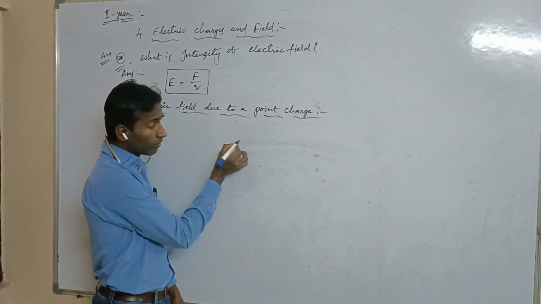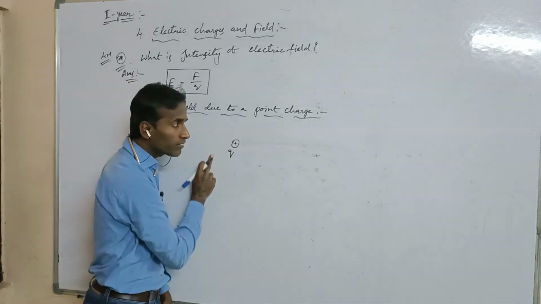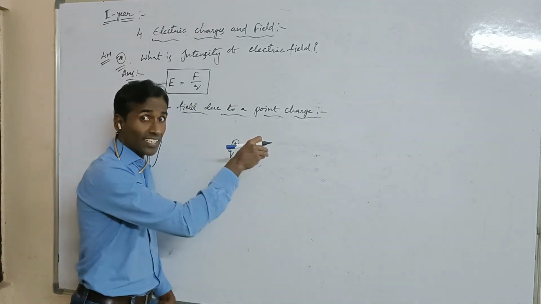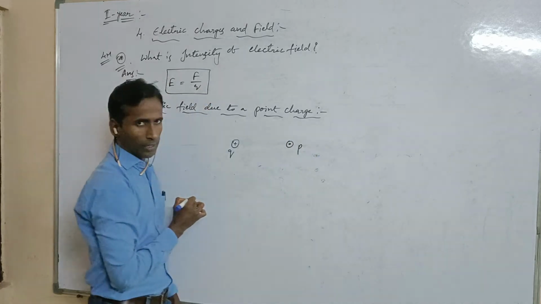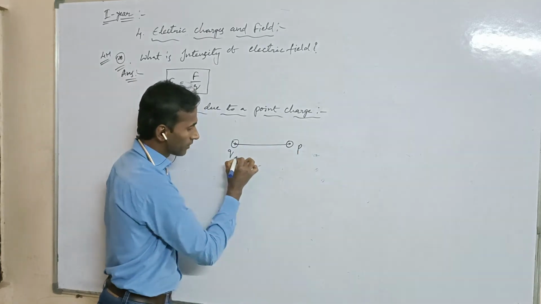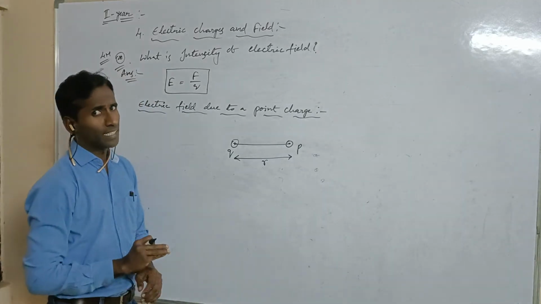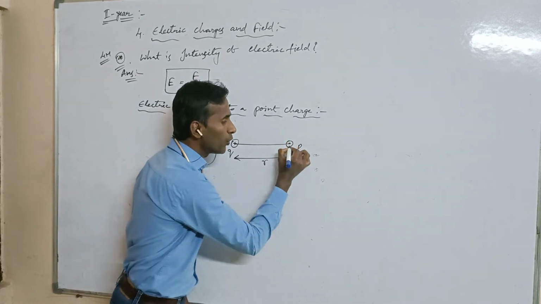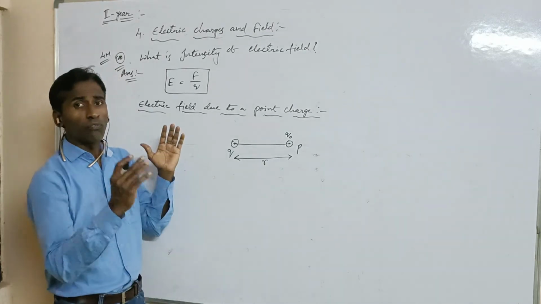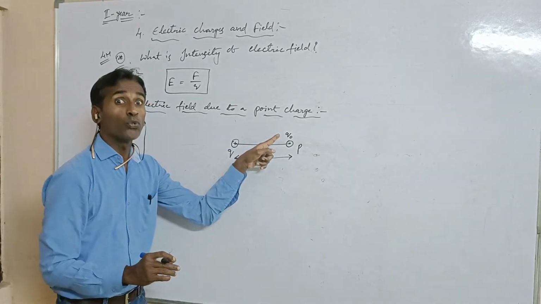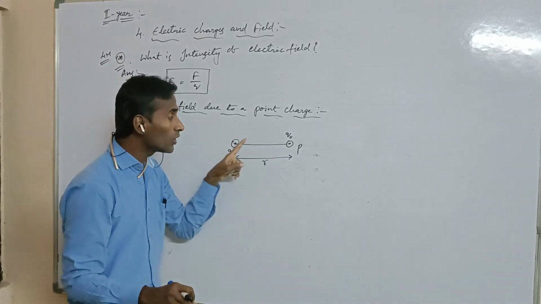Inside the electric field we take a point P, which is separated by a distance R. Now we imagine one positive charge, Q naught, at point P. The force is acting on the charge Q naught due to the charge plus Q.